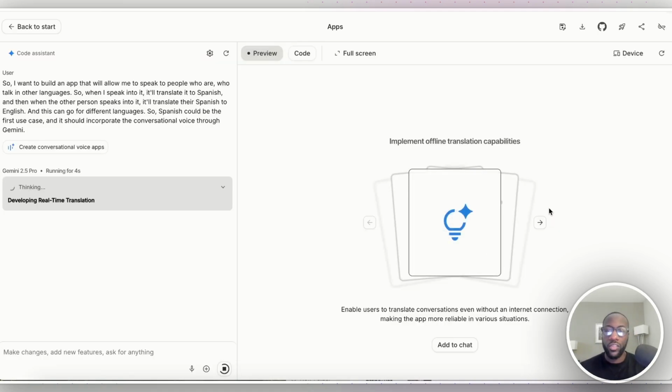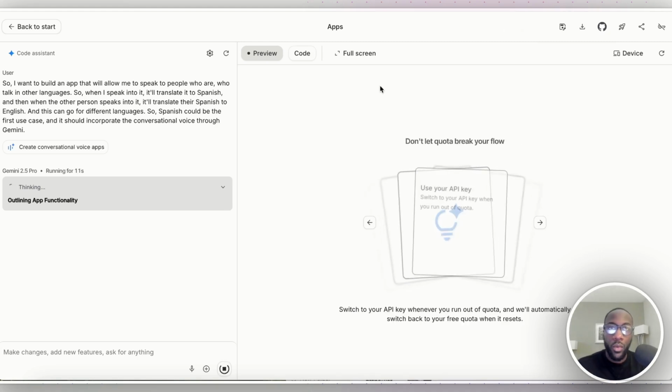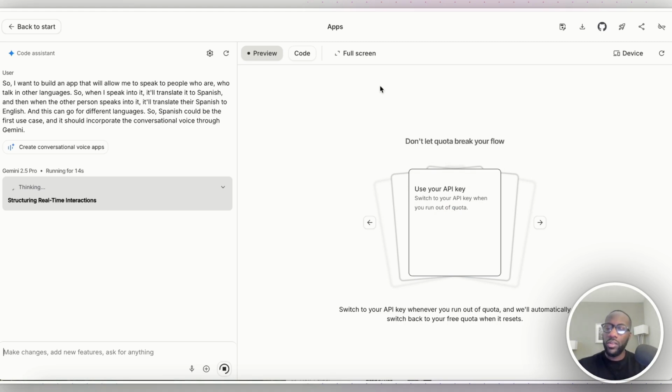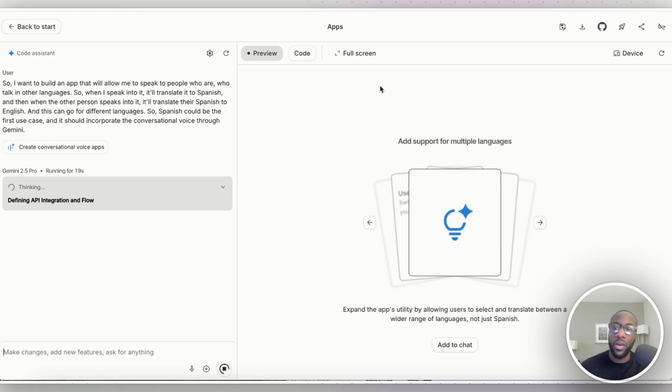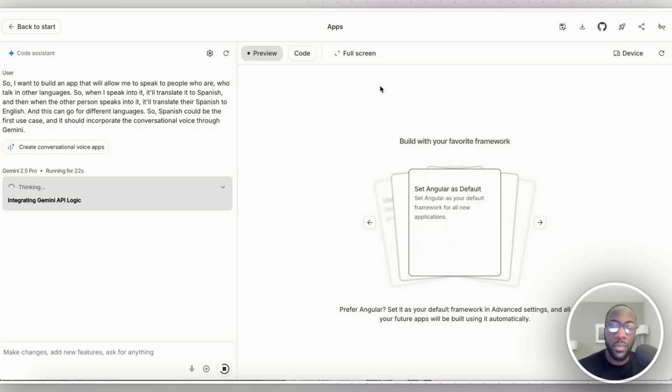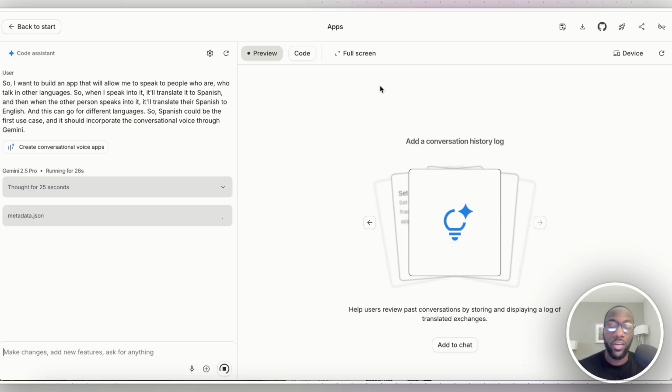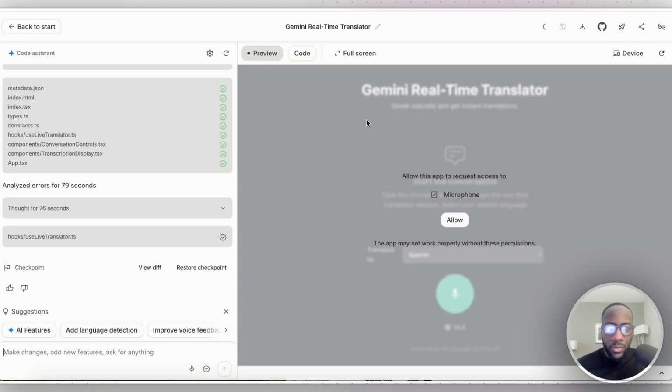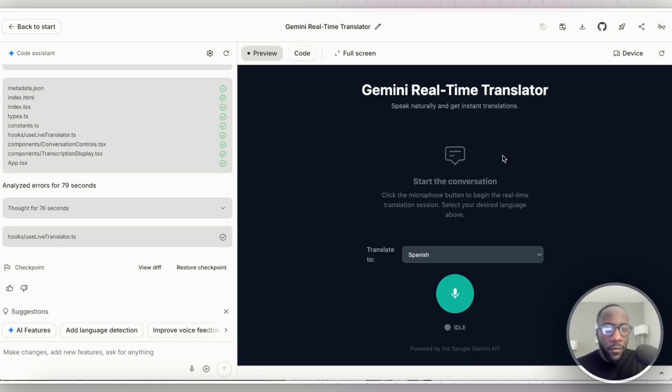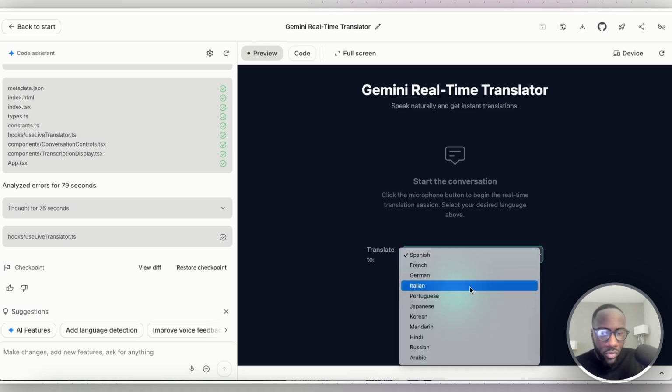So it says it's gonna use Gemini Live for this, which is what you're actually able to use to view your screen when you're doing something that's instructional. So we'll have to see if this is something that can be done for a voice app, or if it's only something that can be done when you're working with Gemini Live and sharing your screen. But all right, so it has completed. So we're going to click on allow right here. Gemini real-time translator. Speak naturally and get instant translations. So it'll translate to these different languages, German, Italian, and so on.